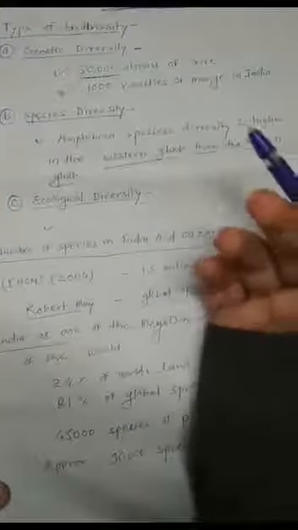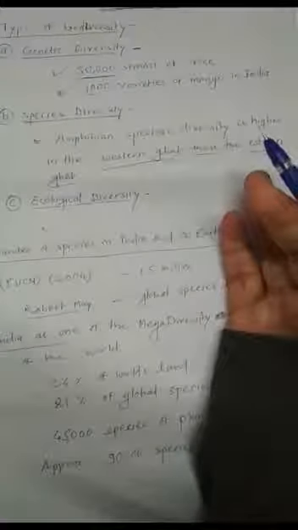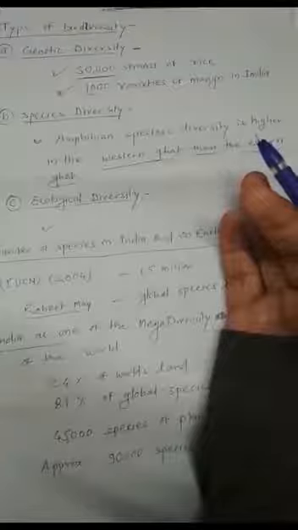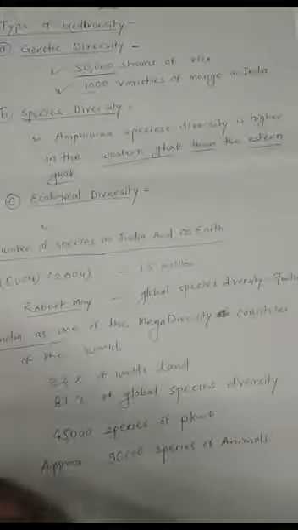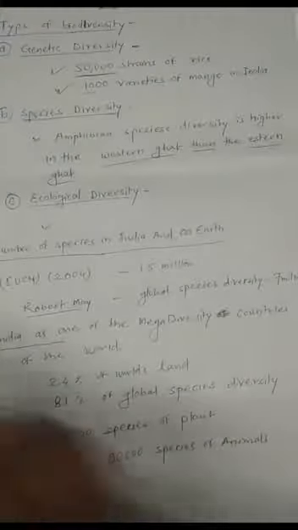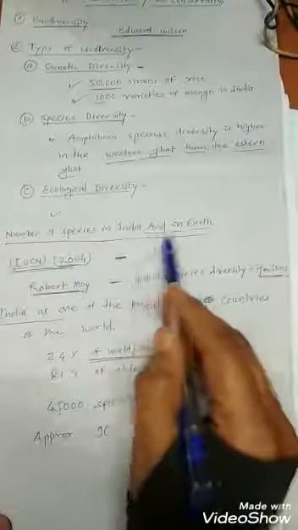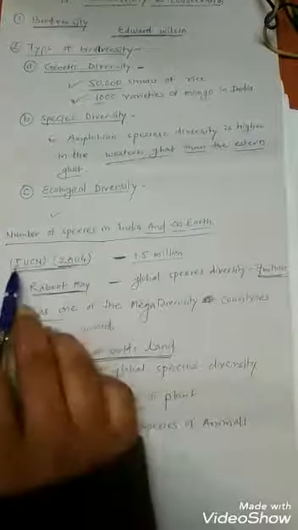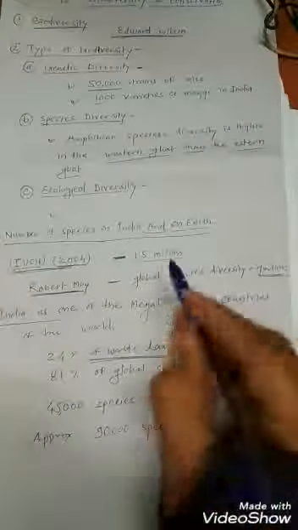For example, we can say in comparison with a country like Norway, India has a greater ecosystem diversity with its desert, rainforest, mangroves, coral reefs, wetlands, etc.